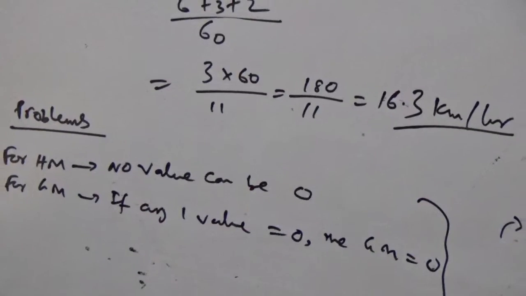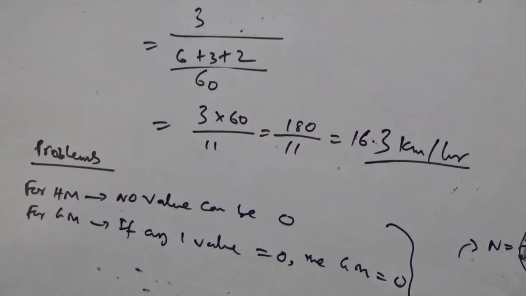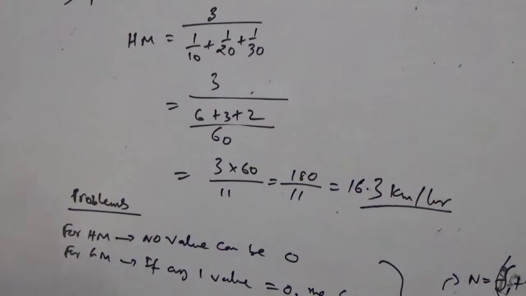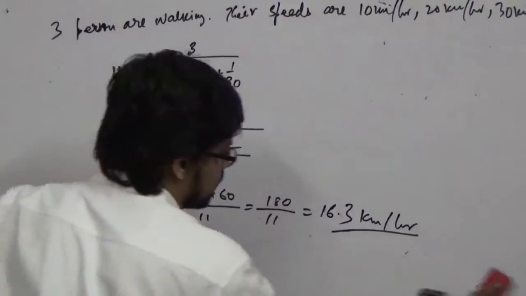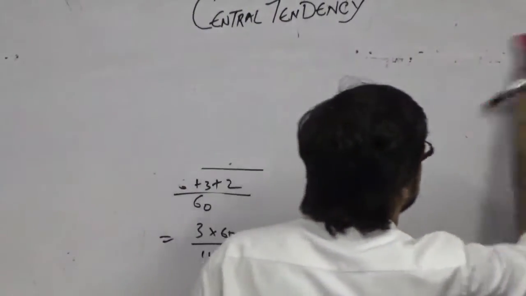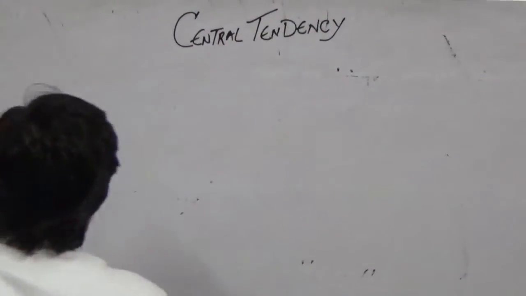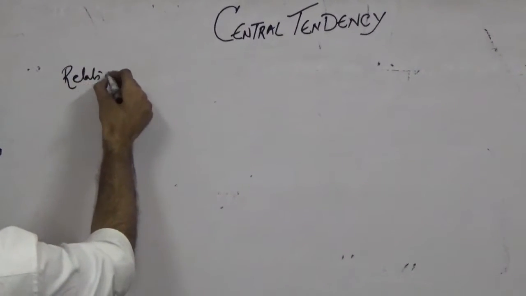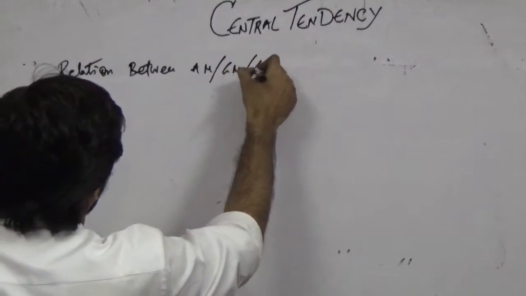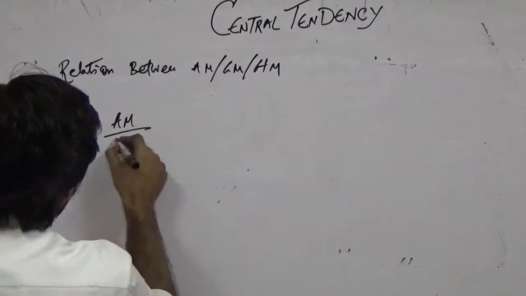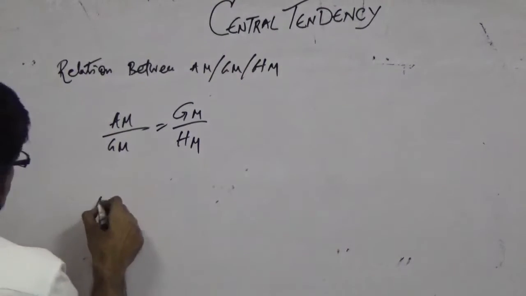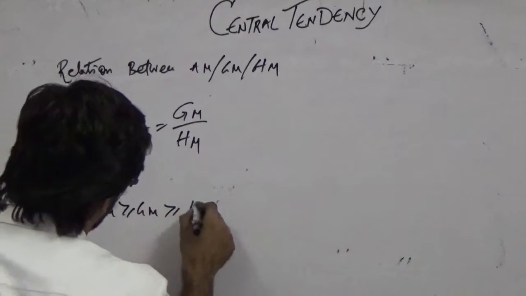The interrelationship between AM, GM and HM. The basic relationship is AM by GM equal to GM by HM, and it also maintains an inequality.